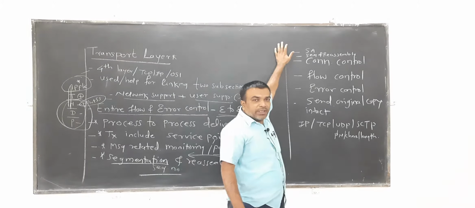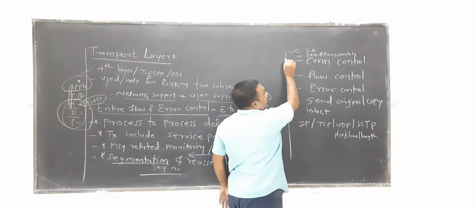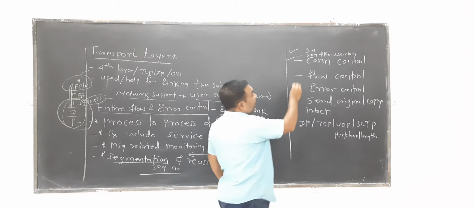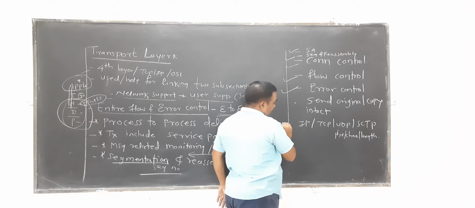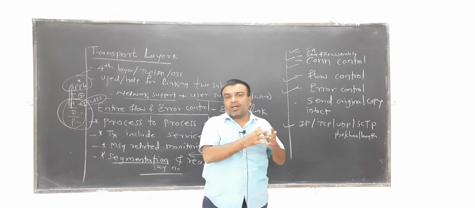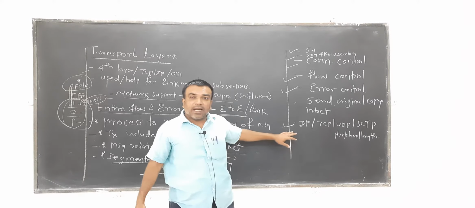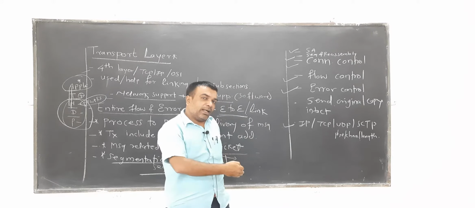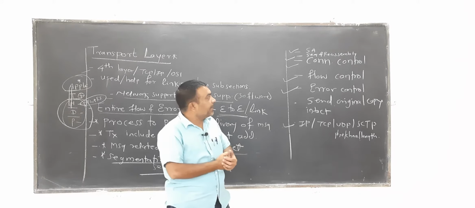Transport layer duties: it assigns the service point address, it performs the function of segmentation and reassembly, and it performs connection control, flow control, and error control. There are also some protocols. We are going to see an overview of the transport layer and the various protocols utilized at the transport layer, apart from the protocols of the internet layer and the upper layer, the application layer.